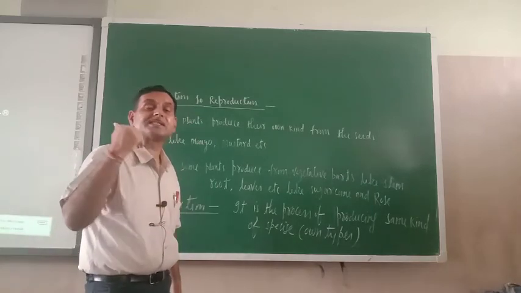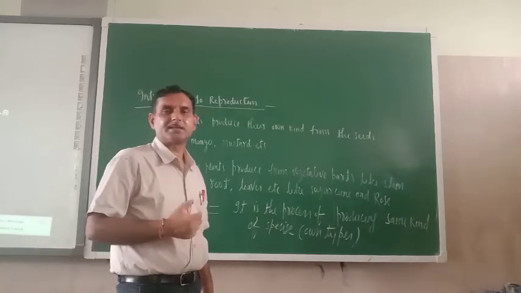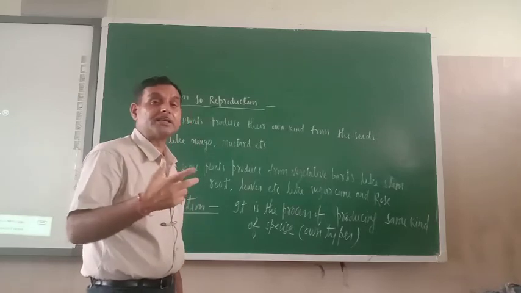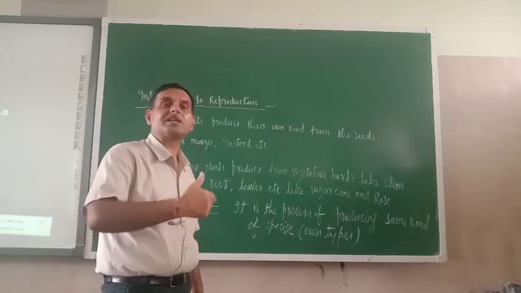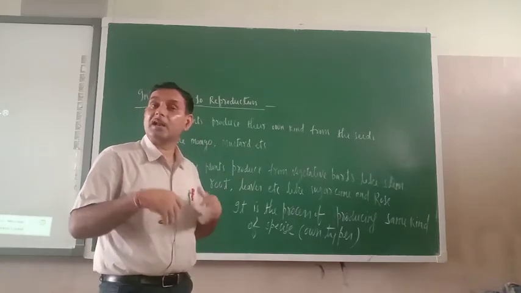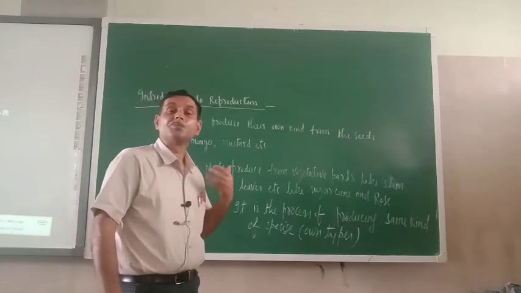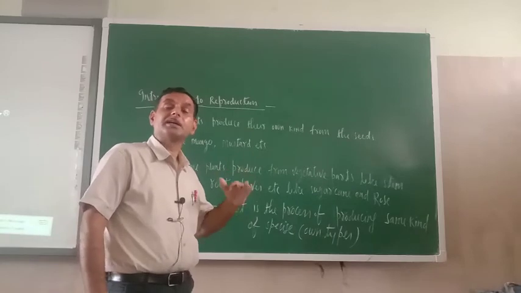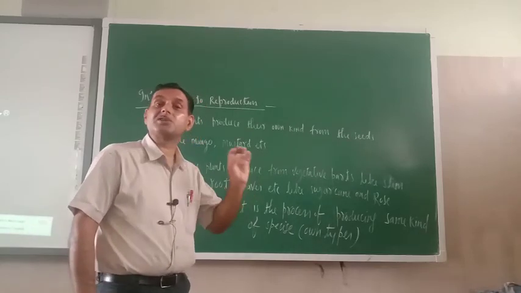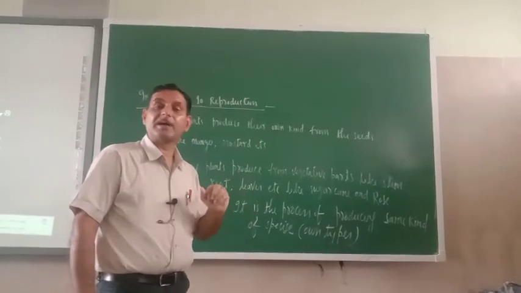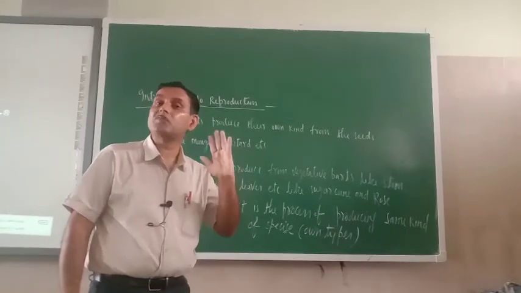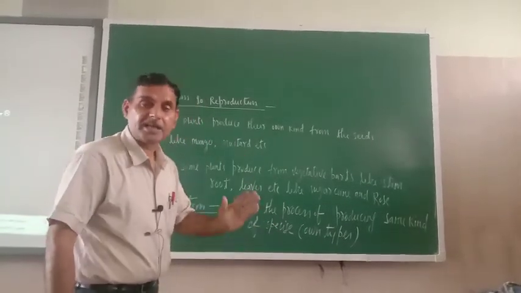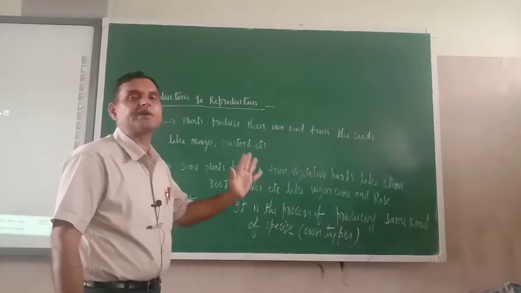Vegetative parts means stems, branches, leaves, roots. Actually they are not responsible for the growth of a plant, but here they are giving rise to a new plant. That is why they are acting on behalf of the reproductive parts, and they are known as vegetative parts.